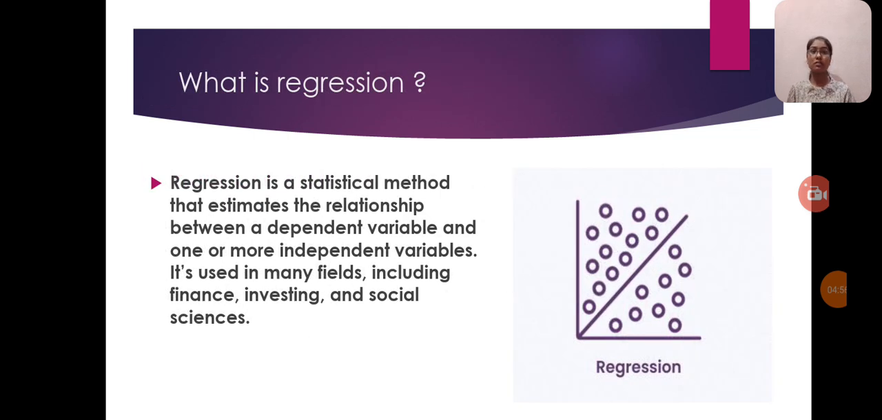And next is regression. What is regression? Regression is a statistical method that estimates the relationship between a dependent variable and one or more independent variables. It's used in many fields, including finance, investing, and social sciences. Here we can see the graph of regression.